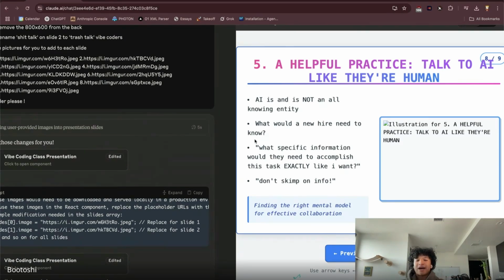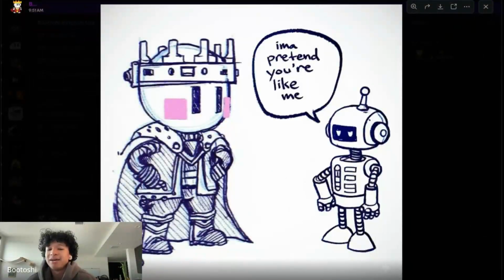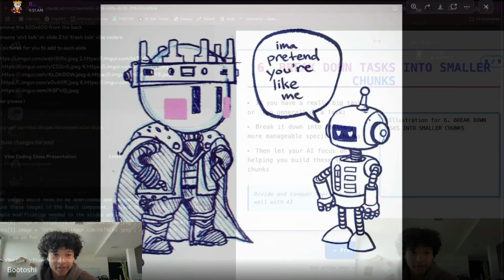So that goes back to communication being key. I give this visual in my head where I'm hiring some intern that knows nothing about my code base or my project or me. What specific information do I have to tell them so they can accomplish the task exactly like I want? Don't skimp on information is the most important part of this.